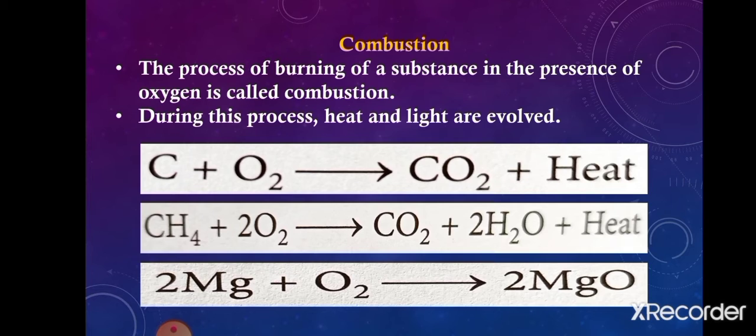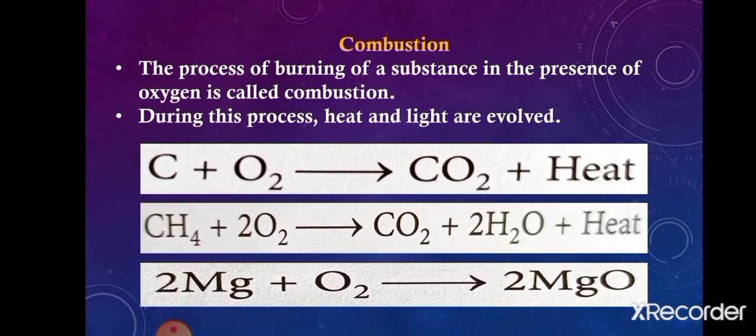Sometimes they do not produce flame, as we see in the burning of coal. Coal does not produce any type of flame. So in this chapter we will study the process of combustion, meaning how these substances burn and which type of flame is produced by them. That is why the first topic that we are going to start is combustion.